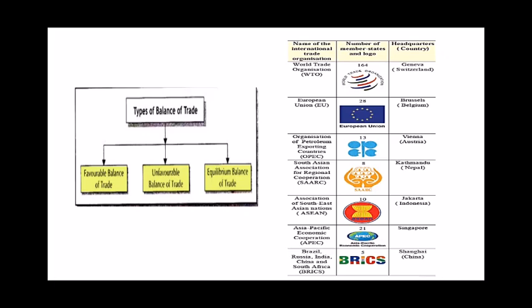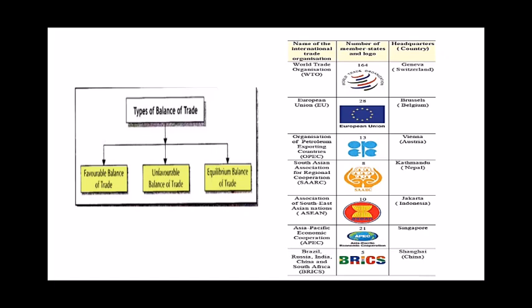Next, children, which is very important related to trade, is called balance of trade. Now there are different types of balance of trade. The first one is favorable balance of trade. Second is unfavorable balance of trade. And the third one is called the balanced trade or equilibrium trade, very commonly known as the balanced trade. Now children, let us see one by one what each one of them means.